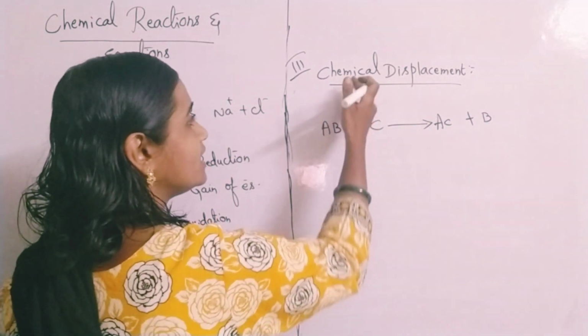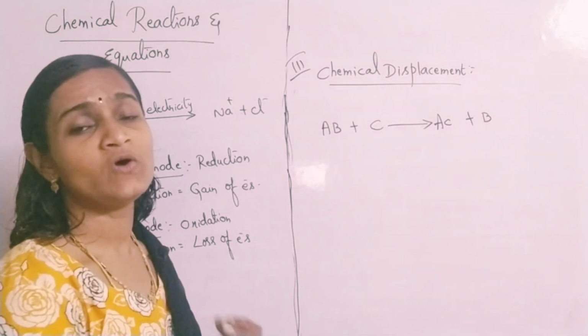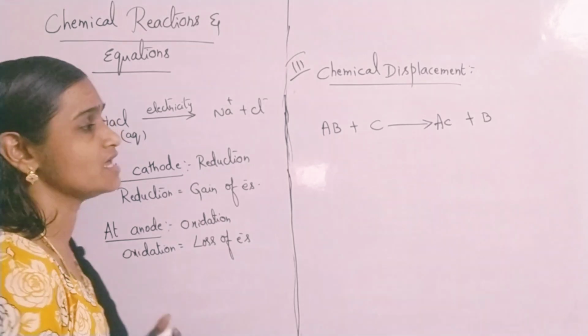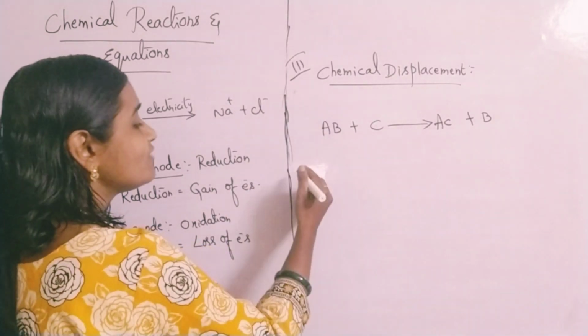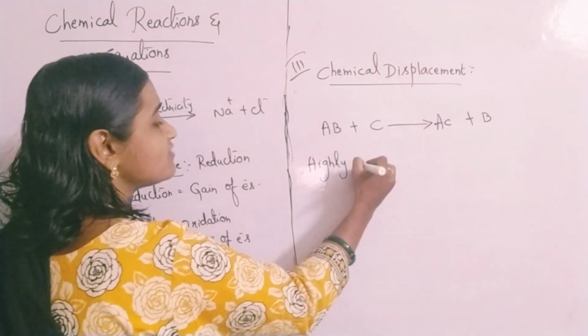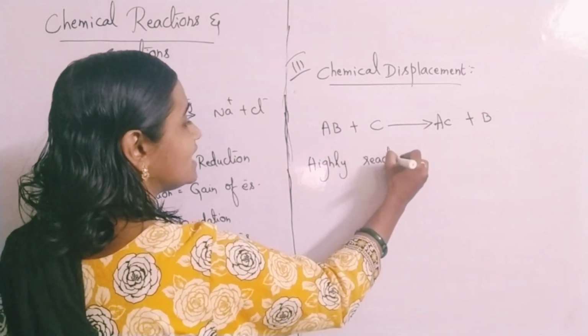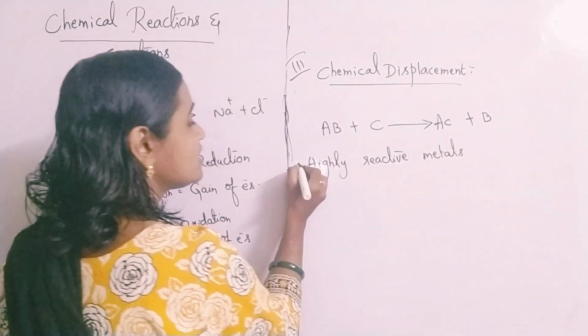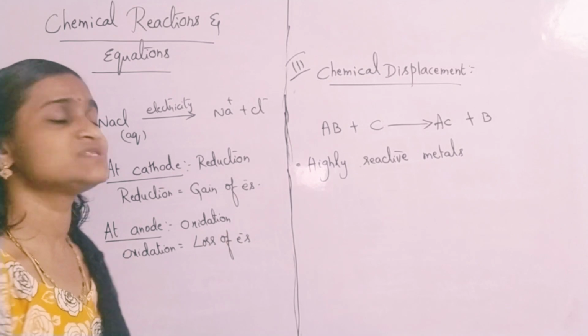This process you call it as substitution, or chemical displacement reactions. So generally what happens? Highly reactive metals displace less reactive metals from their salt solutions. This is what generally happens in displacement reactions.